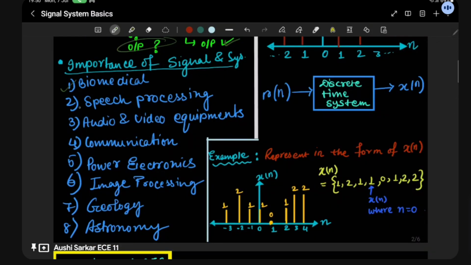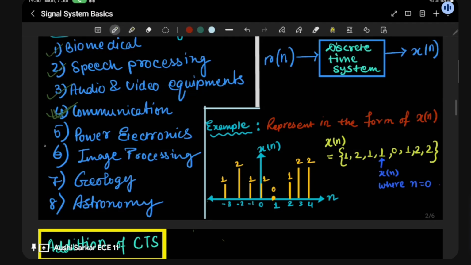First, it is used in biomedical, then in speech processing. The audio I'm speaking is also a form of signal. Then in audio and video equipment, and in communication, which is a big one, because in this third semester you are going to learn signals and systems, which will be the pillar of your communication. After this, in the fourth semester you are going to learn analog communication. Then you will learn power electronics, image processing, geology, and astronomy. These are the basic importance of signals and systems.